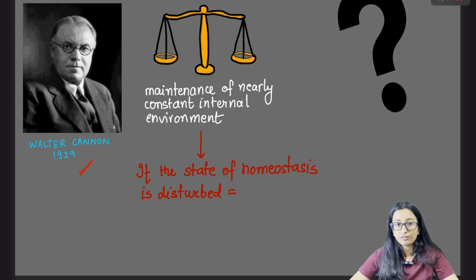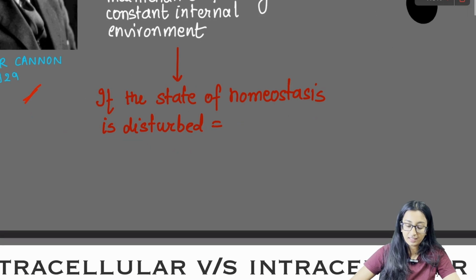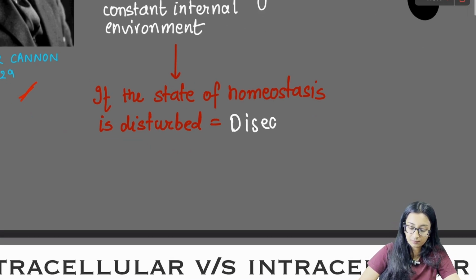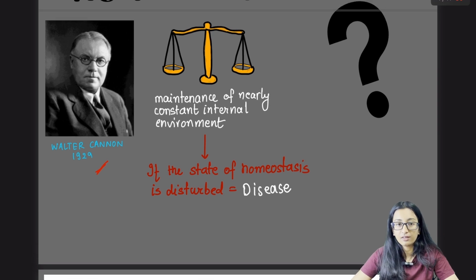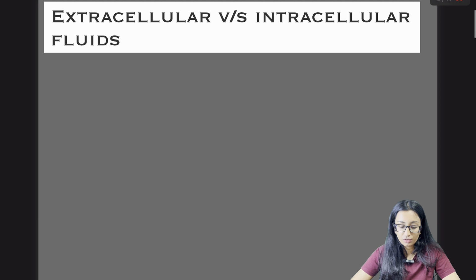So, if the state of homeostasis is disturbed, what will happen? That is a state of disease. In the state of disease, anything can go wrong. For example, your BP could be high or it could be low, the kidneys could be damaged, and your heart will not function properly. Before we start, we should know what extracellular and intracellular fluid are.